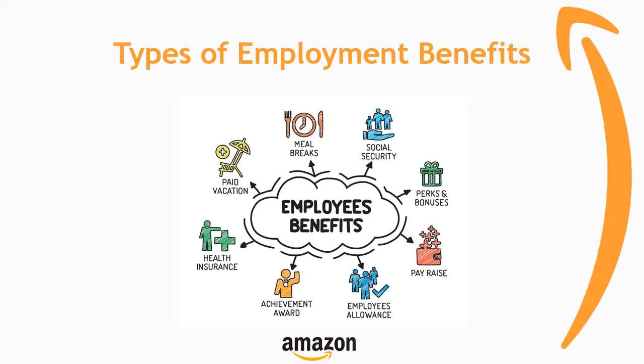Different types of employment benefits. For this slide, I'll be presenting based on California law. First is paid vacation. There is no legal requirement in California that an employer provide its employees with either paid or unpaid vacation time. The majority of companies provide about 8 hours of paid vacation time for a full month of employment. Second, non-exempt employees are entitled to one unpaid 30-minute meal break and two paid 10-minute rest breaks during a typical 8-hour shift.